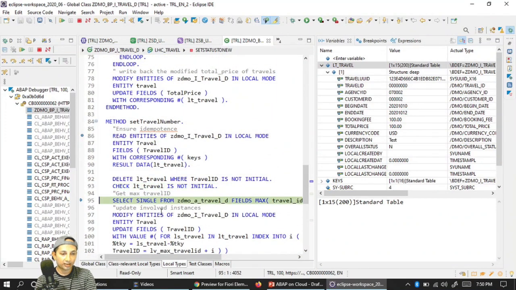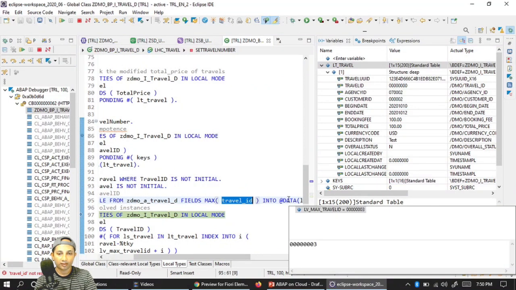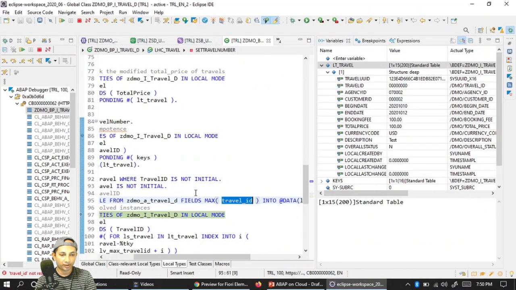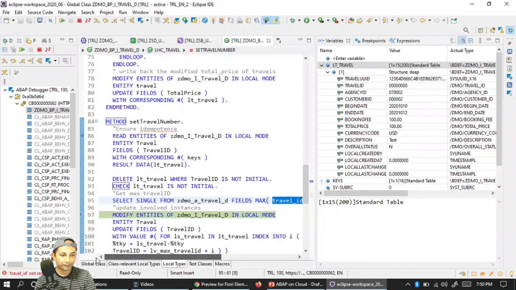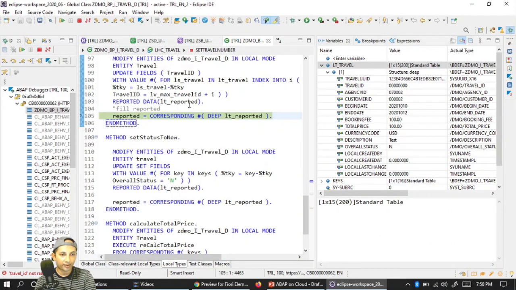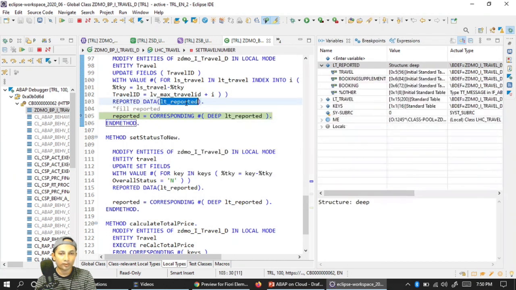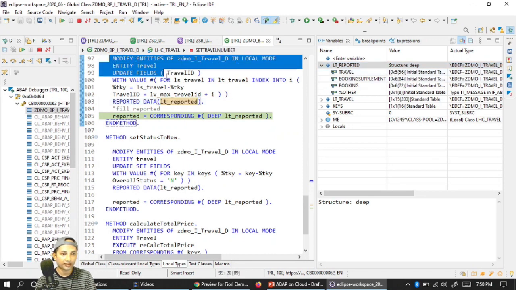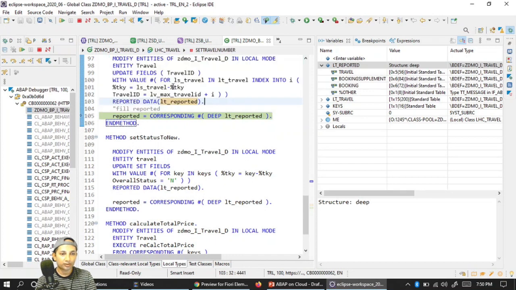F6. So what should be the latest max number? Of course 3, because 3 was generated and now it will be 4. F6. Now I'm updating with this reported value. Reported won't have much detail, no need to worry, because it is already updated to the instance level with the syntax MODIFY ENTITIES, and you have to use the transaction key, %tky.